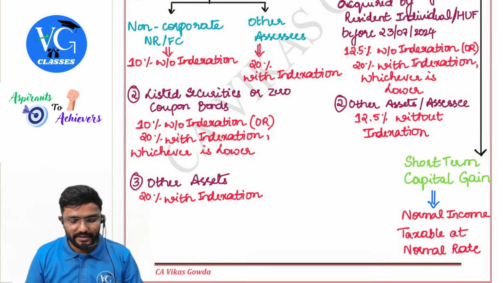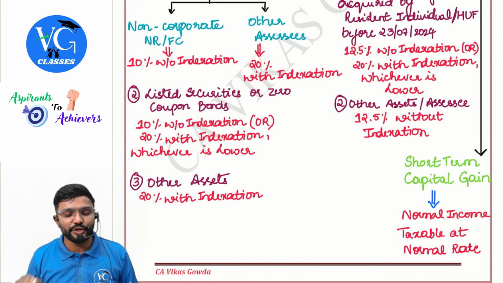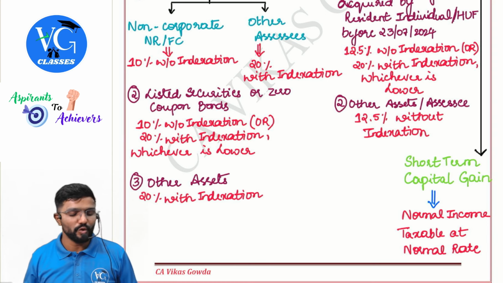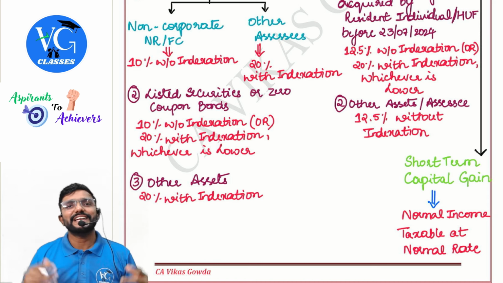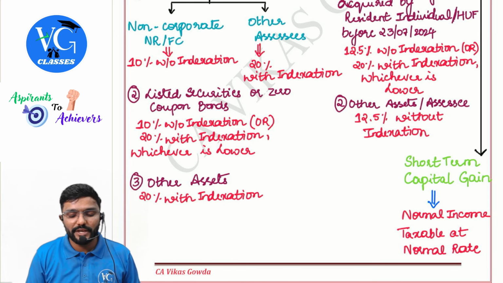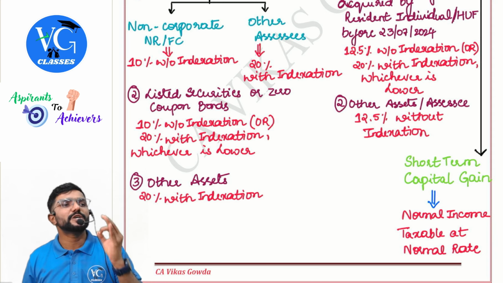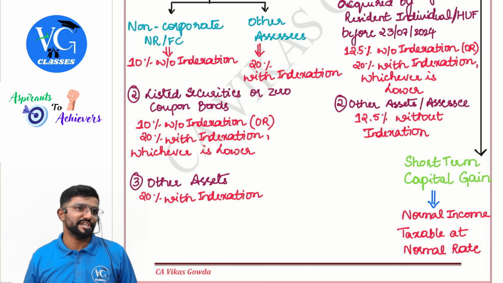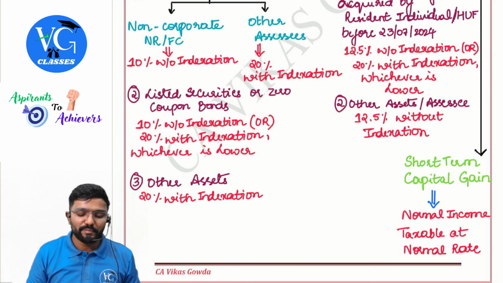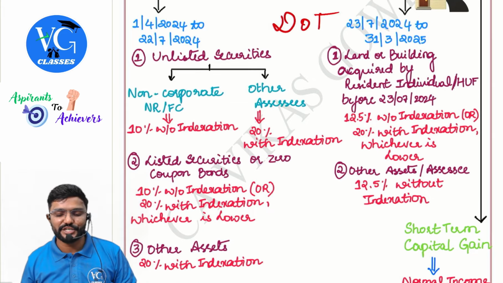Okay, sir. Second set of asset. Listed securities or zero coupon bonds. The tax rate is 10% without indexation or 20% with indexation, whichever is lower. Then last category, any other assets which is not covered in first and second, that is other than securities. And obviously ETF also will not come here. What is the tax rate? 20% on the gain with indexation. And guys, if by chance the question is silent and the date of transfer is before 23rd July, please go with this. Please apply 20% on the gain with indexation.